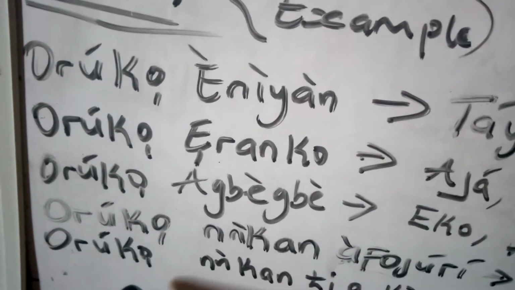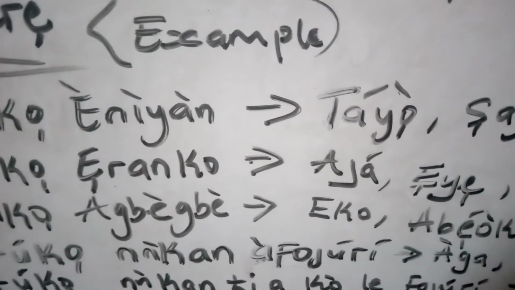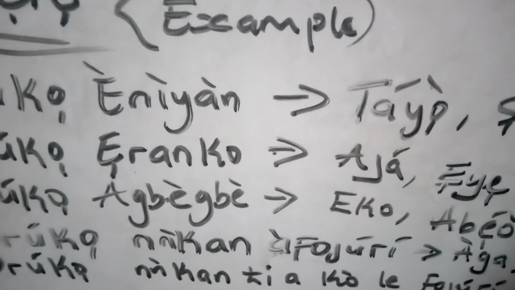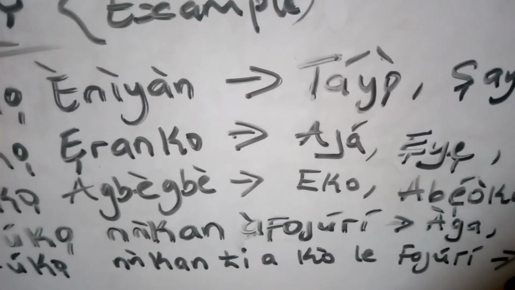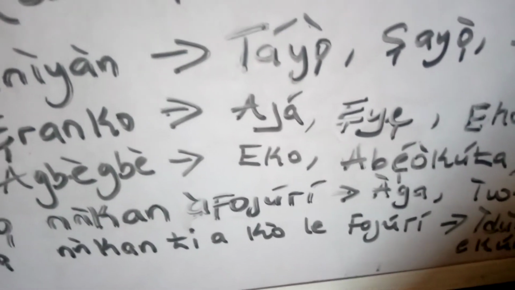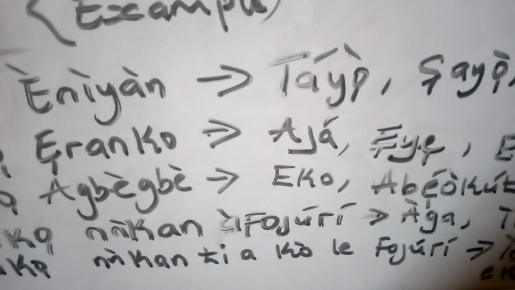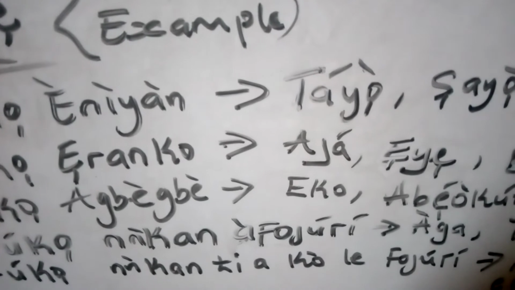Now let's take a look at this. Orúkọ nǹkan tí a kò lè fojú rí, that is names of invisible things. Things we can't see with our eyes, things we can't touch, things we can't hold.